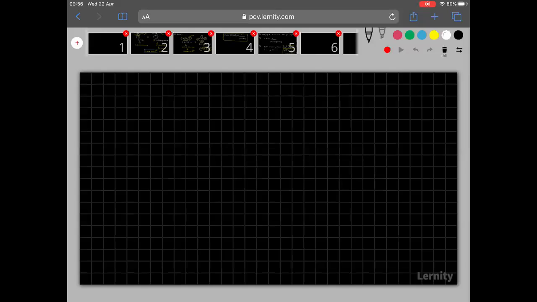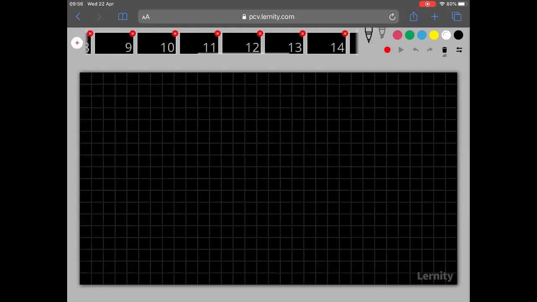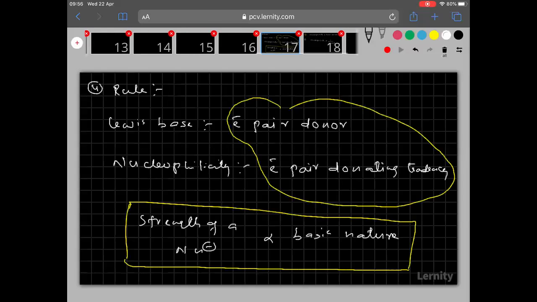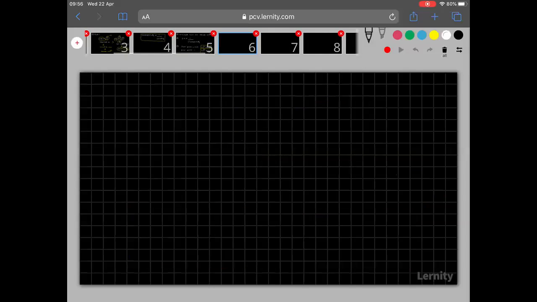Right, now in the next slide we are going to see types of nucleophilic substitution reactions.